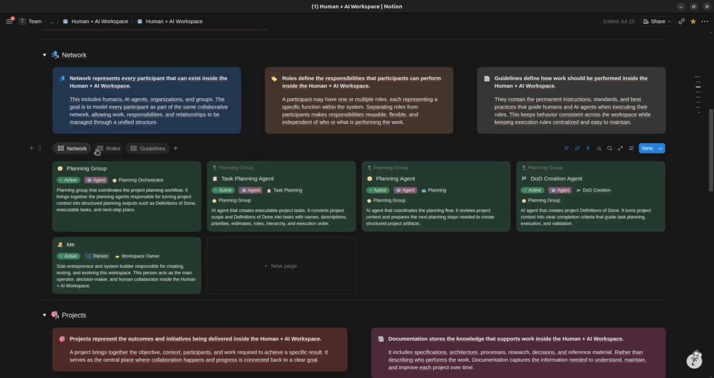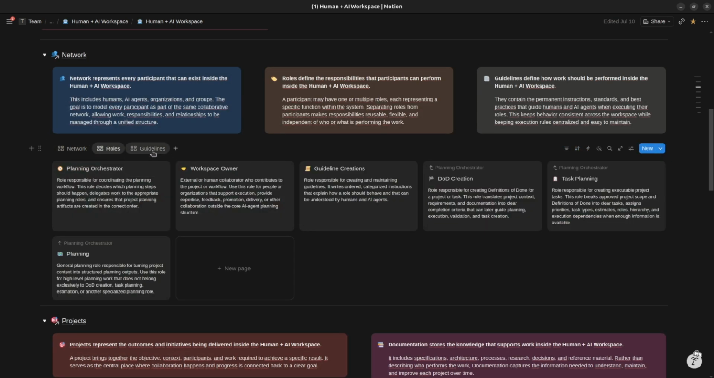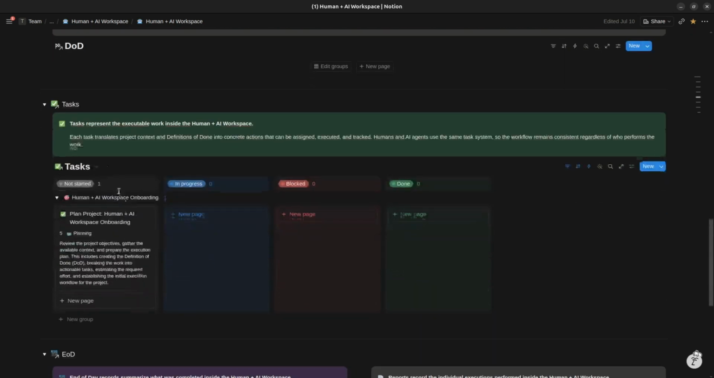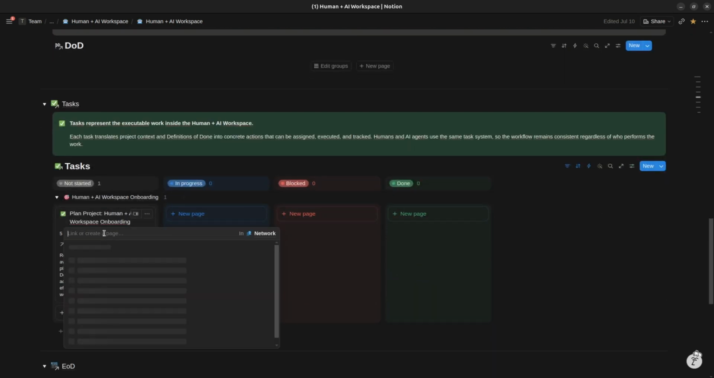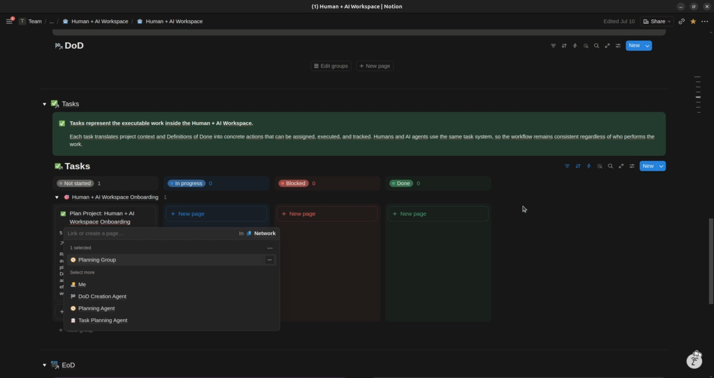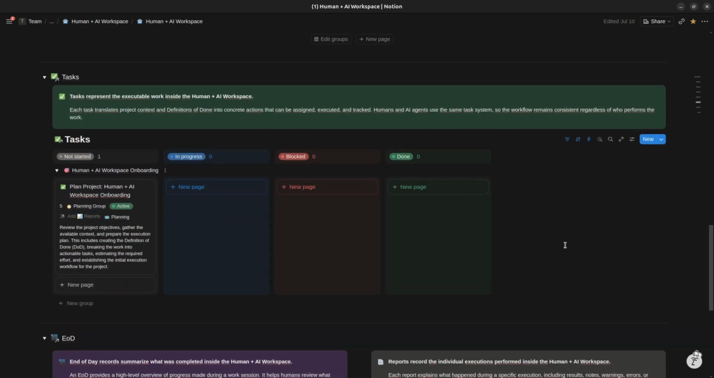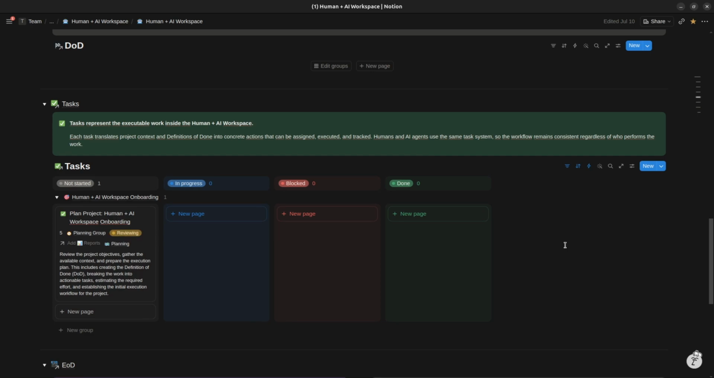From my perspective, delegating the work is simple. I use the same assign property that I would use for a person and select the planning group. Once the task is assigned, the workspace starts the automation and the agents begin working through the project. I will now start the process and record the execution as it happens.